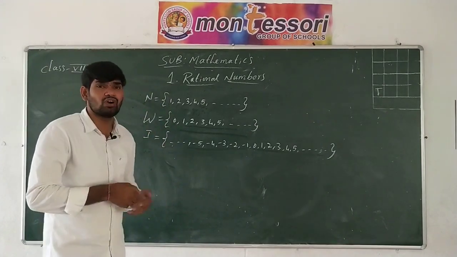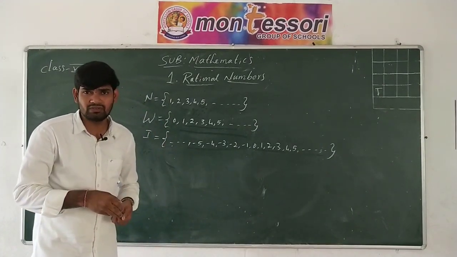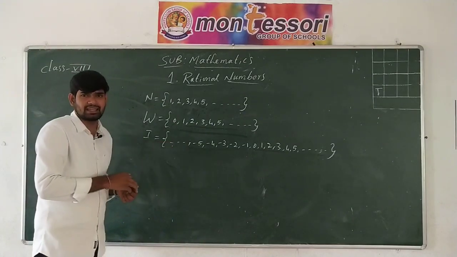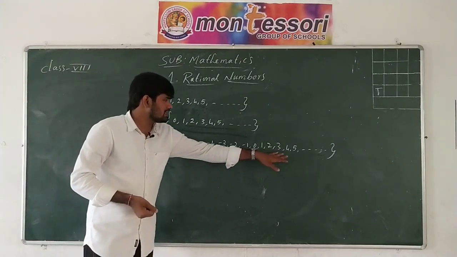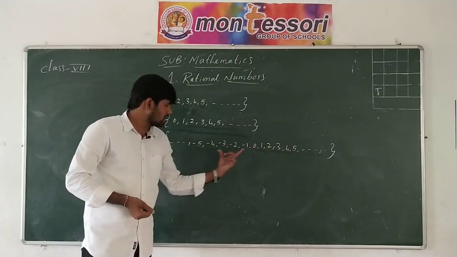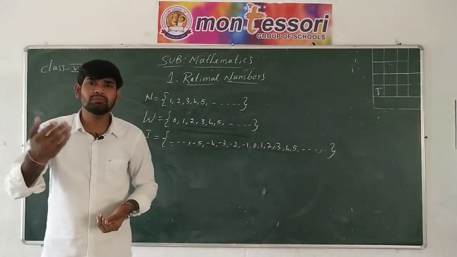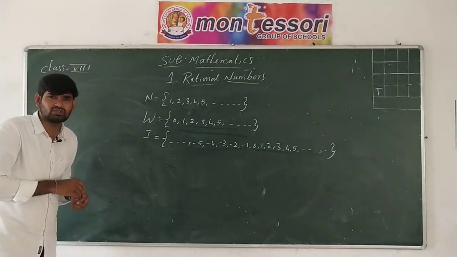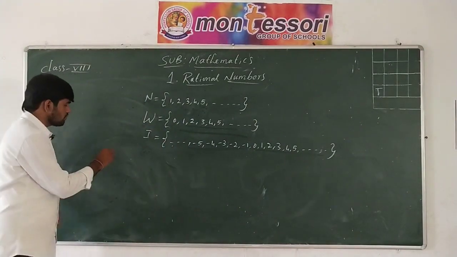Without these numbers we can't imagine our life, you know that very well. Then what about the integers? Where do we use these integers in real life? Now if you observe clearly, up to these whole numbers we know that. Then what about these negative numbers? Where do we use negative numbers in real life? Let me give some examples where we use these negative numbers in real life.